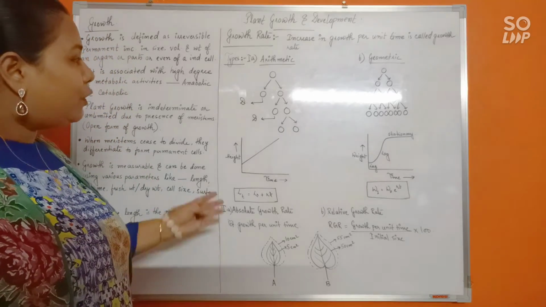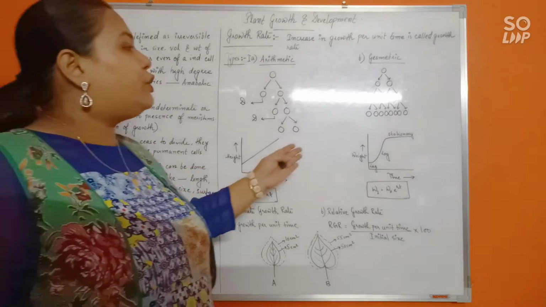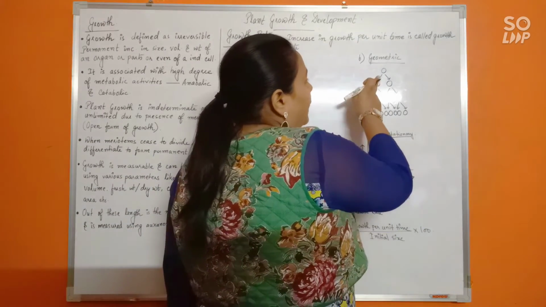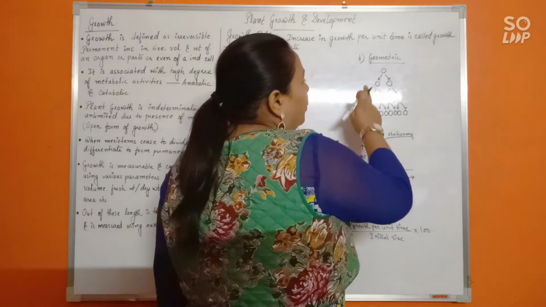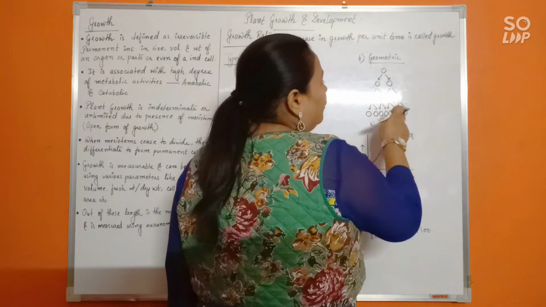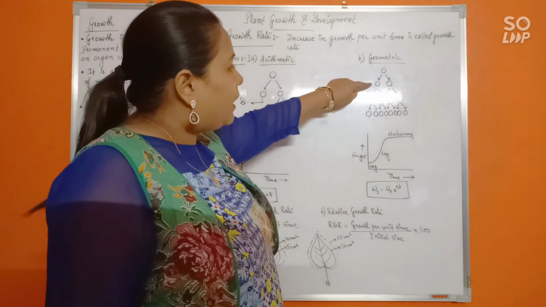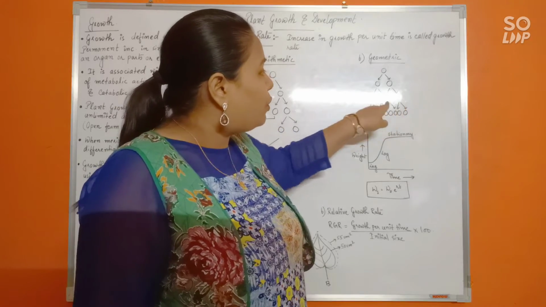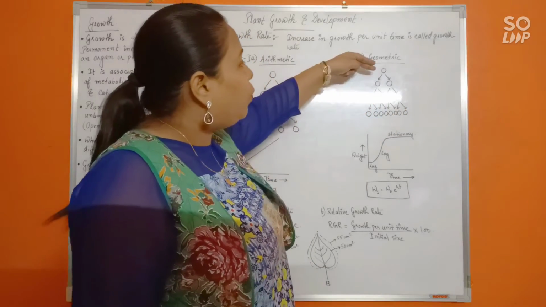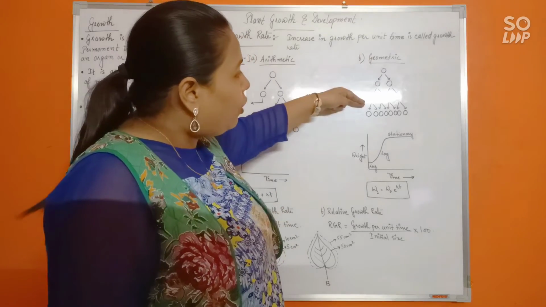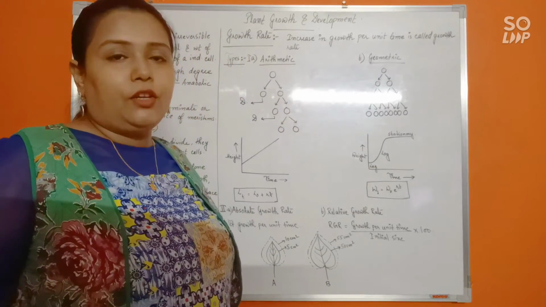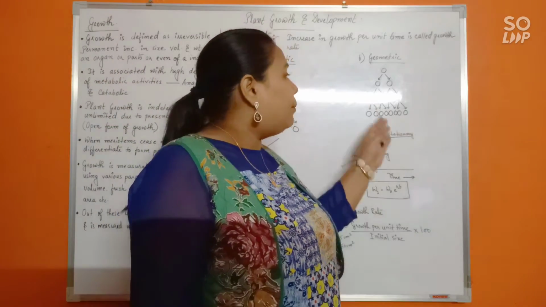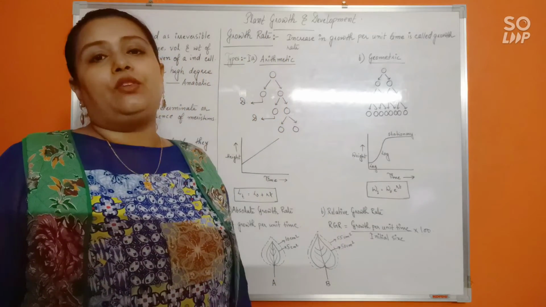Now try to compare this arithmetic growth rate with geometric growth rate. Geometric growth rate is different. Here you can see that once a cell starts to divide, both the daughter cells will continue to divide. None of them have stopped dividing. So this will be further dividing. Likewise, this will also divide. Again, all these four cells will further divide. So from number 1, it is becoming 2, then 4, then 8. Likewise, the number of cells will keep increasing. So with every passing generation, the number of cells will simply double up during geometric growth.